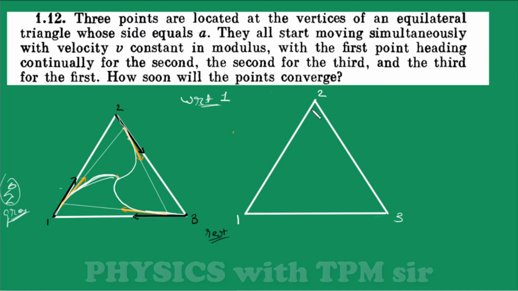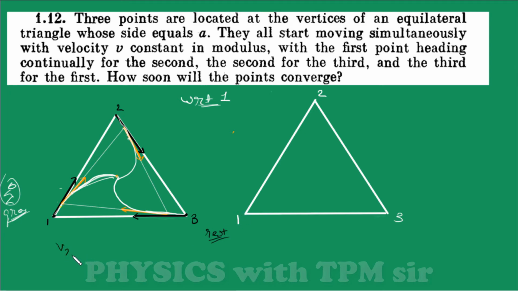So as we know, at any instant of time they will be forming an equilateral triangle, and we must also know that if an observer, like if particle 1 has to observe other particle's velocity with respect to him, then what he must do, he must take the resultant of the other particle's velocity and the negative of its own velocity. Now let me explain this.